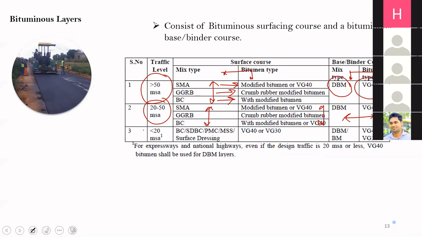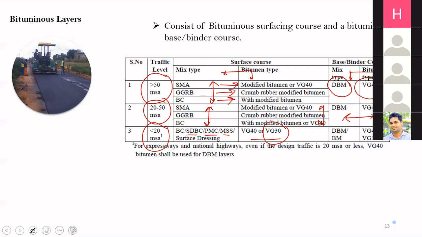Okay. If the traffic is less than 20 MSA, then we can have thin mixes also, like semi-dense bituminous concrete, pre-mix carpet, mixed seal surfacing, surface dressing, and so on. For less than 20 MSA, we actually don't need a very good structural layer. A thin layer should be sufficient to take the load which is going to come over it. And the type of bitumen can be VG40 or VG30. Here you have to remember that if the thickness of the bituminous layer is less than 40 mm, then VG30 should be used instead of VG40.